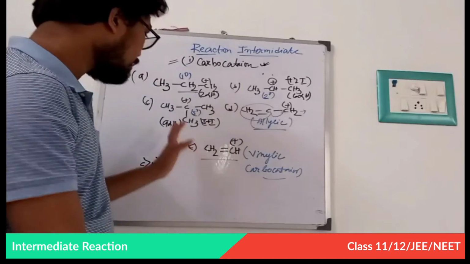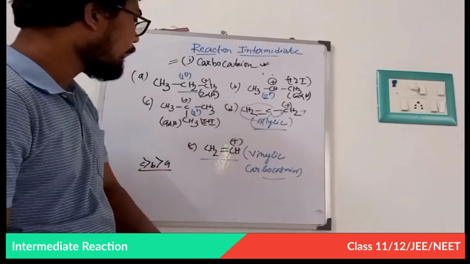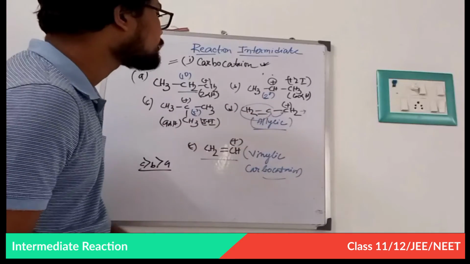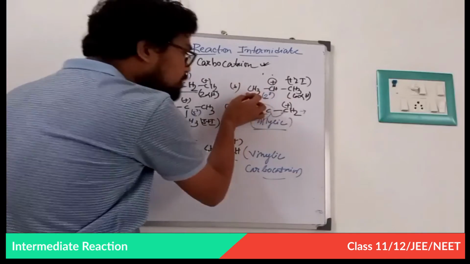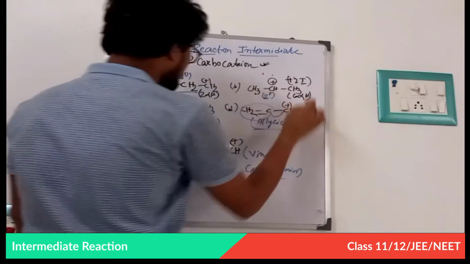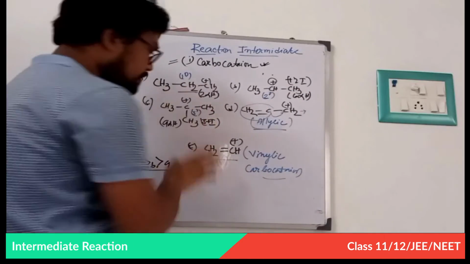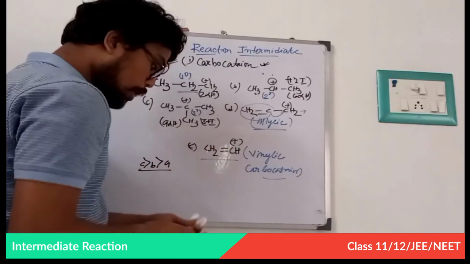Now coming back to D and E. This is the nearest alpha position. This has 3 hydrogens, this has 3 hydrogens. That is why 6 alpha hydrogens, it has 9 alpha hydrogens, and it is 3 alpha hydrogens. It's pretty clear.